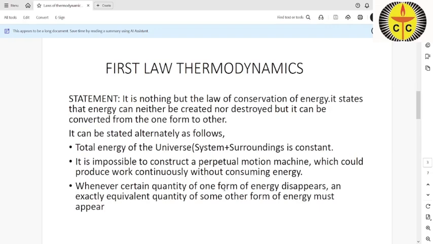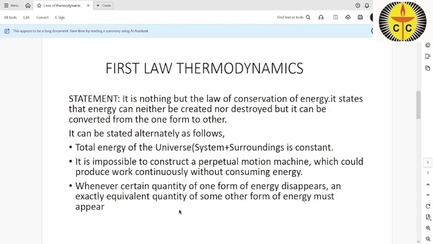Then lastly, we can also describe the first law of thermodynamics in this way: whenever a certain quantity of one form of energy disappears, an exactly equivalent quantity of some other form of energy must appear. That means, as the total energy is constant, if part of the energy of the system is converted into another form, the sum total of the energy remains constant.